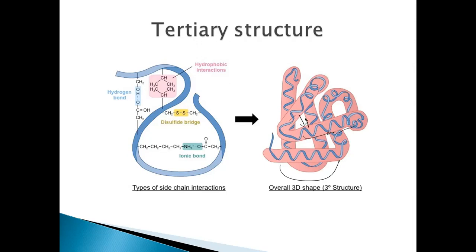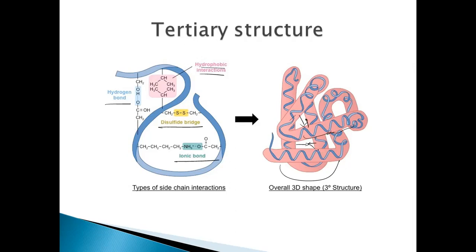These turns or these folds are held together by means of hydrophobic interactions, or disulfide bridges, or ionic bonds, or hydrogen bonds. So all these bonds collectively are responsible for maintaining this tertiary structure of these proteins. In between these turns or foldings, they are held together by means of ionic bonding wherever possible, or disulfide bridges, or hydrogen bonds, or hydrophobic interactions, which are able to maintain this tertiary structure.